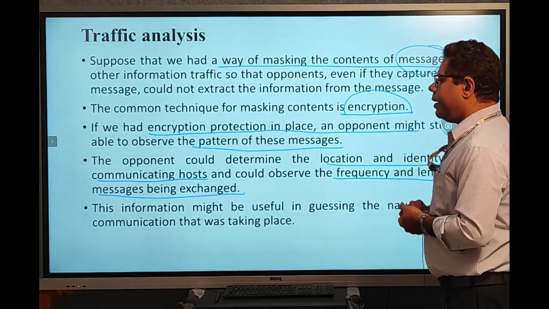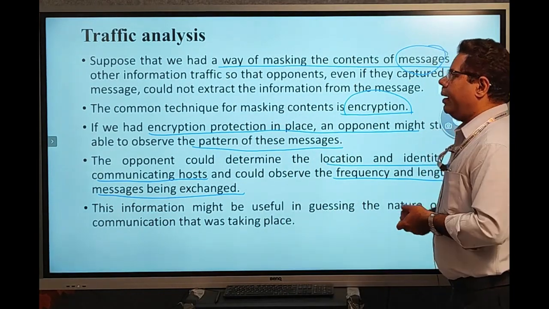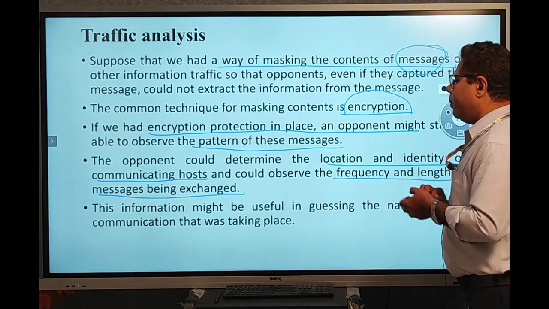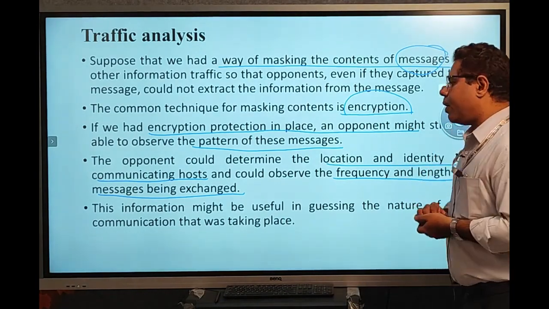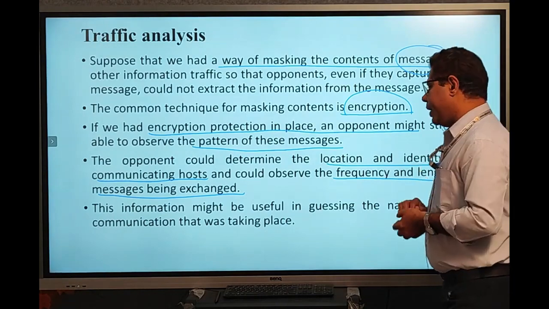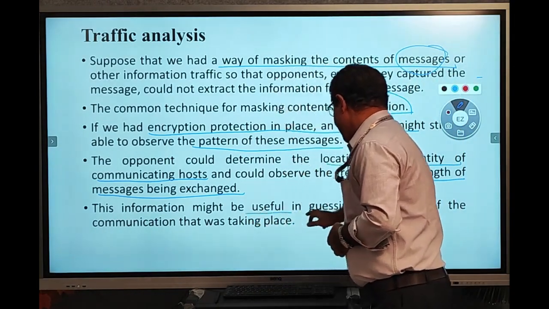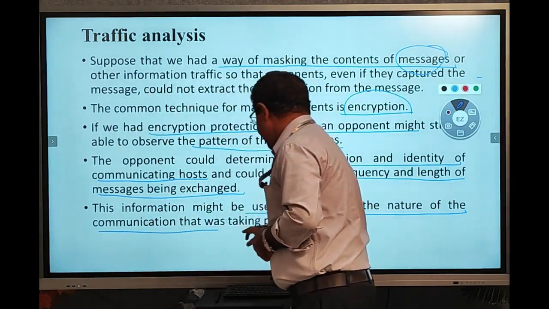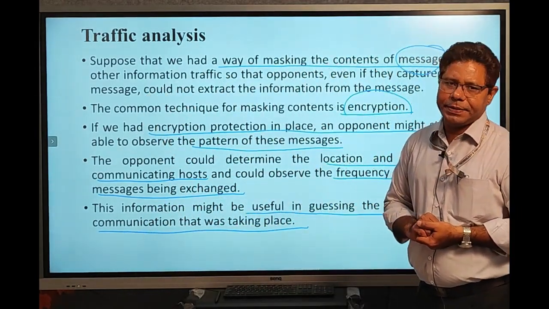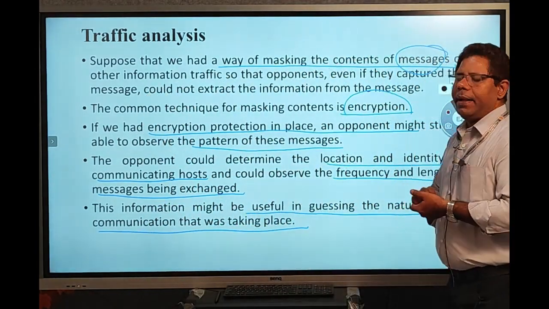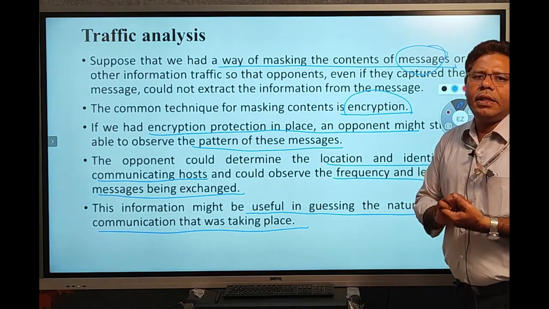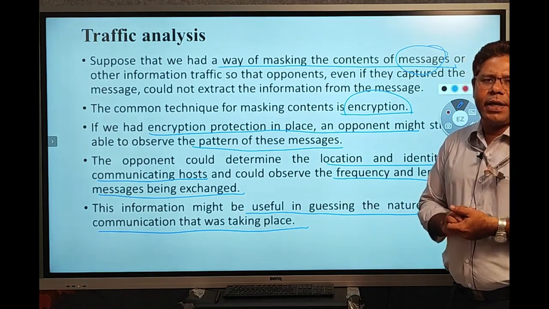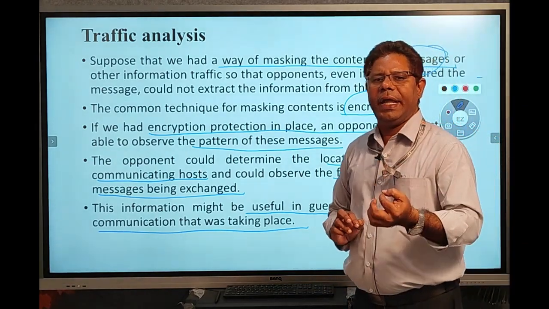So the opponent observes the traffic between the two parties. By using traffic analysis, the attacker guesses the nature of the communication that is taking place, and tries to convert the ciphertext data into plain text.